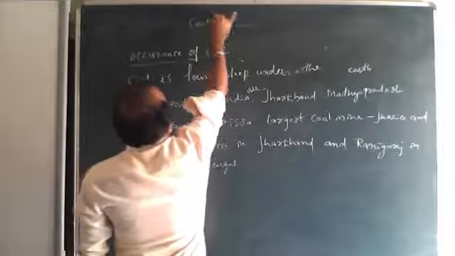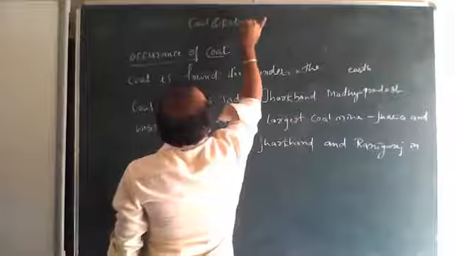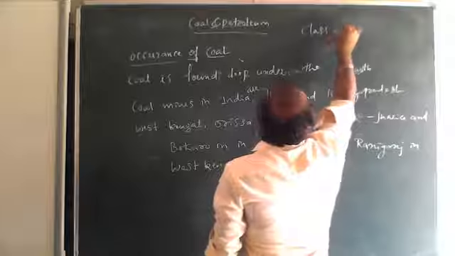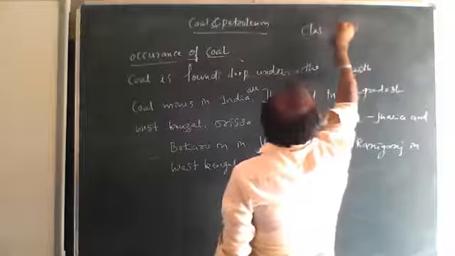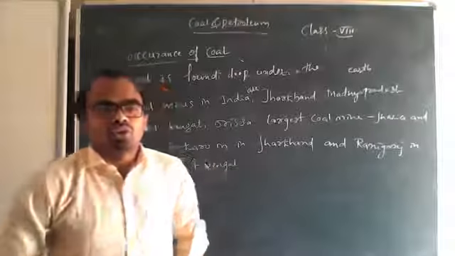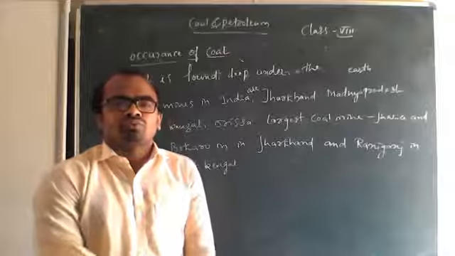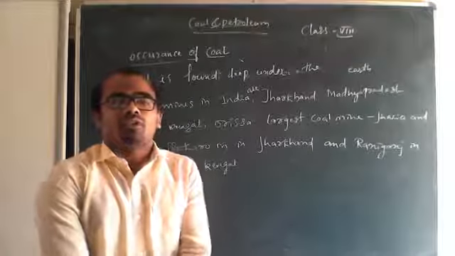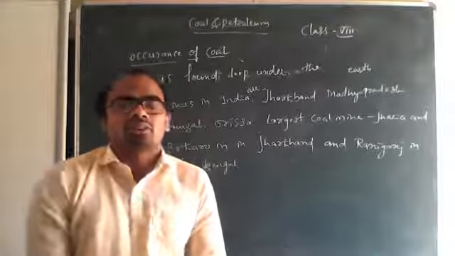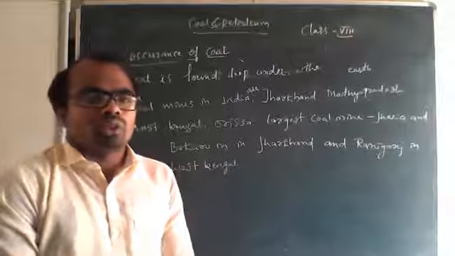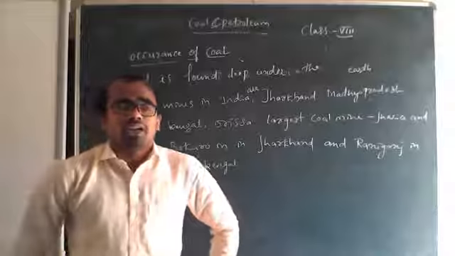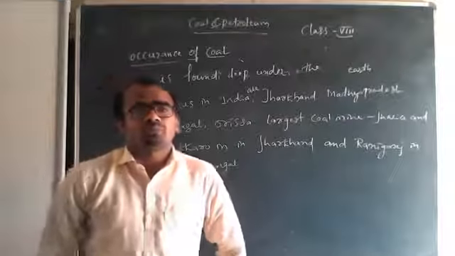Coal and petroleum. So this is class 8, chapter number 5. We were discussing coal and petroleum. Coal is nothing but a form of carbon. We discussed exhaustible and inexhaustible natural resources and their examples. I hope you are all clear with the last class on natural resources, so be perfect with that.